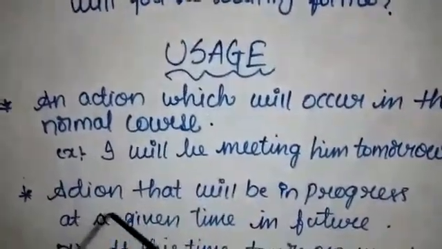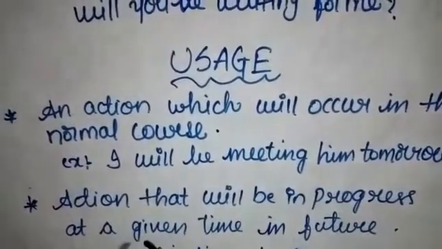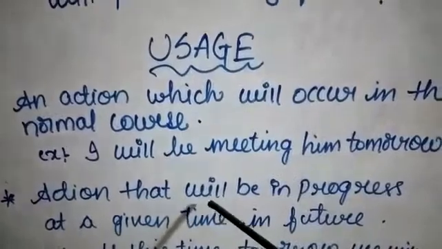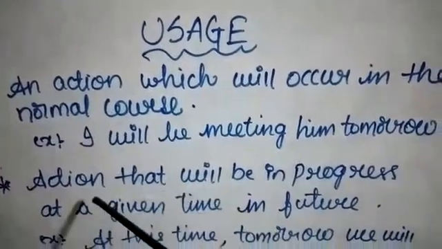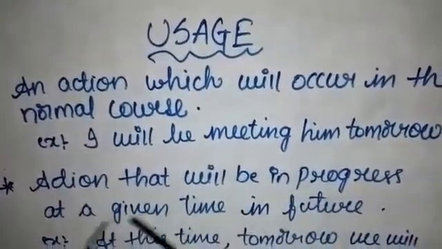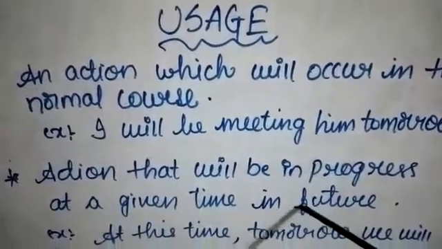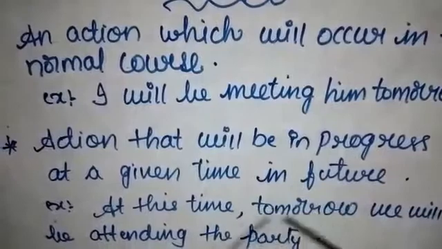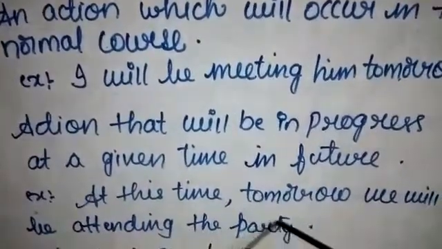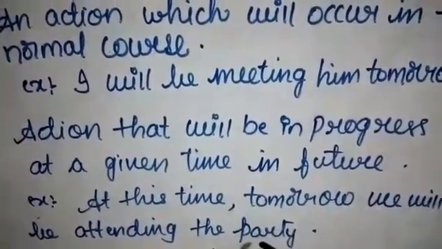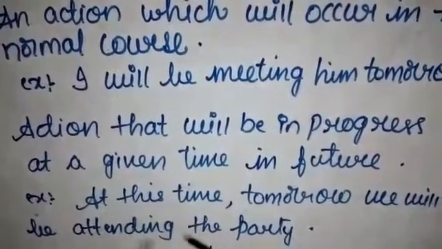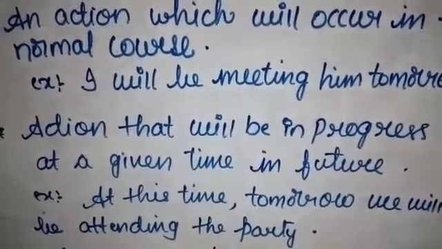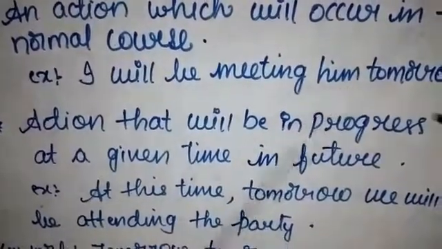Now we'll see another use. Action that will be in progress at a given time in the future. I have already explained this, and the same has been given here also. For example, at this time tomorrow we will be attending the party. I am talking now about tomorrow.